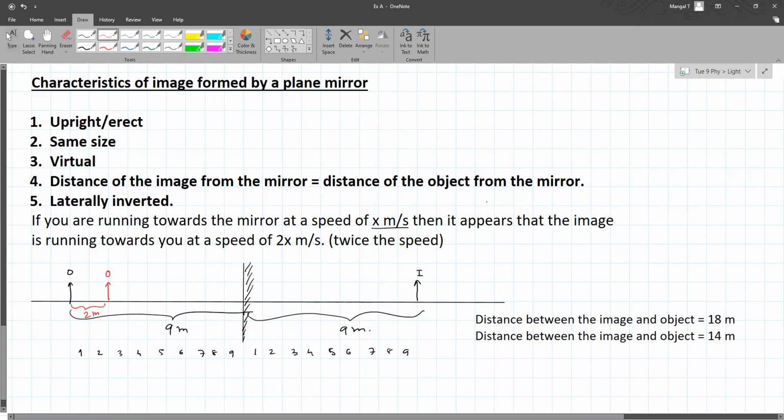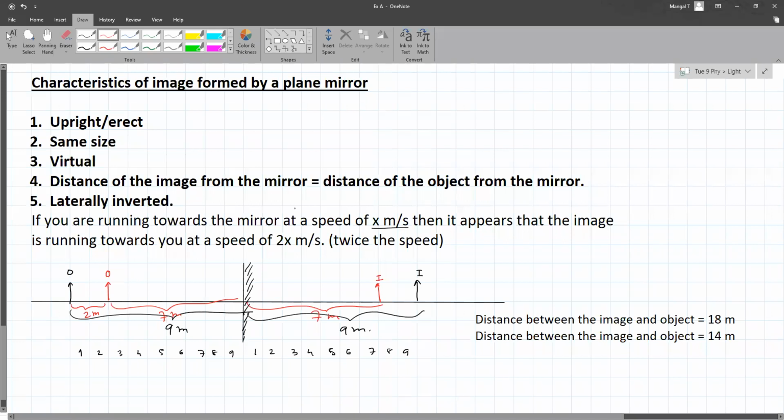Everyone agrees with that? Yes, because now the object distance is 7 meters and the image will be formed over here, which is also 7 meters. So the distance between the image and object is 14 meters.